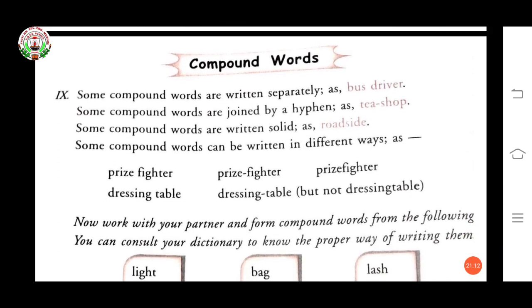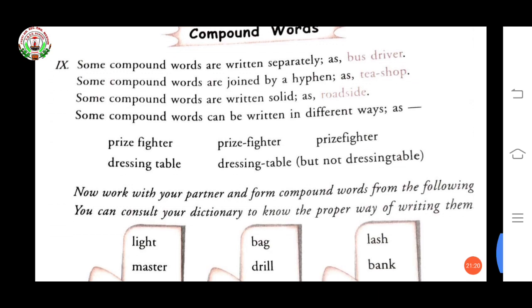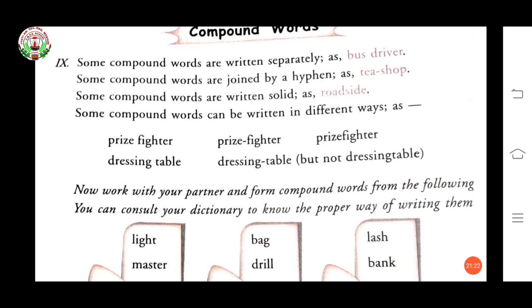So your next topic is what? Compound word. Your next topic is compound word. So compound word is what? When two words are used together to make a new word with new meaning. Again I'm saying, when two words are used together to make a new word with new meaning.